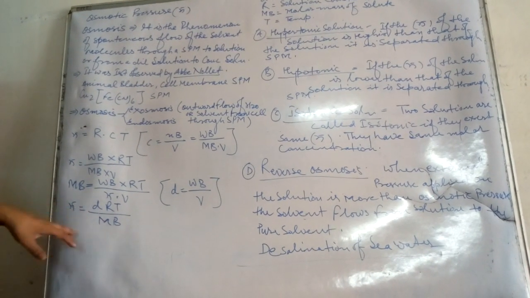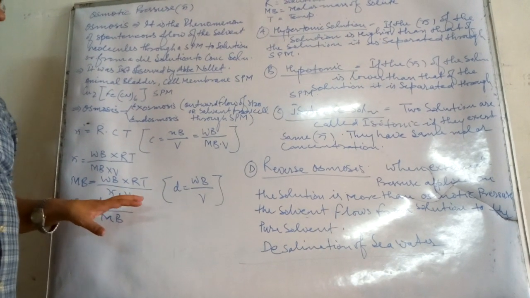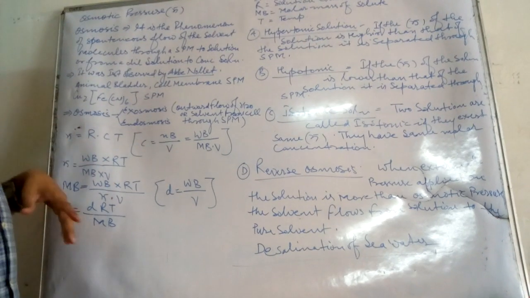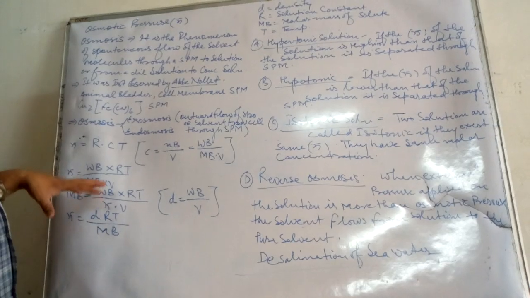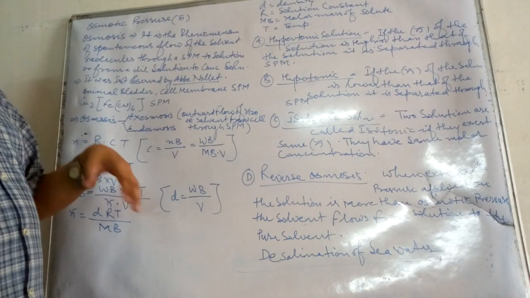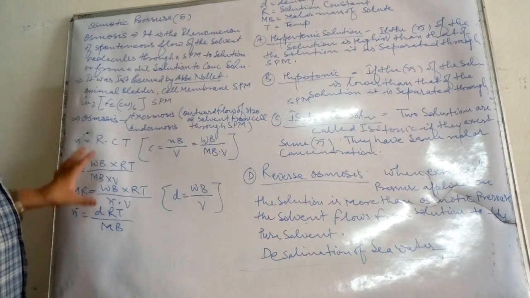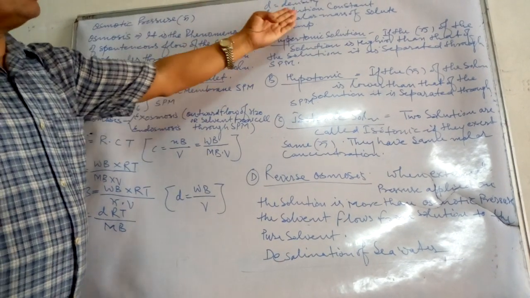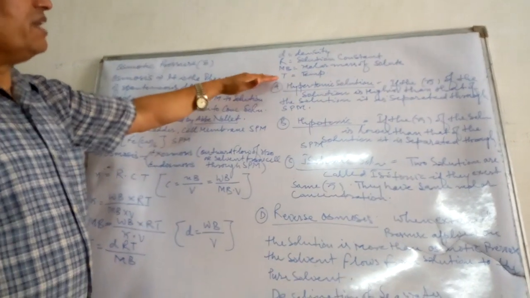This is the formula. You should practice all these formulas more and more, because you will meet a number of numericals on them. Practice where to apply each formula, what data are given, and what you have to find out. D is the density, R is the solution constant, MB is the molar mass, and T is the temperature.